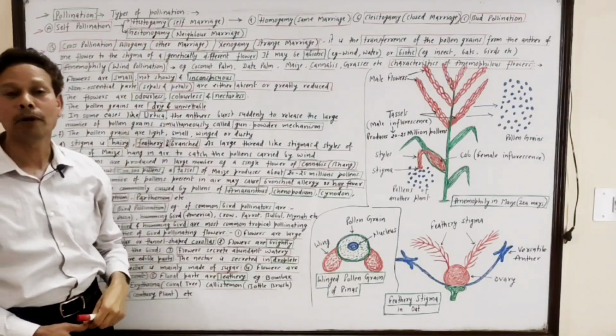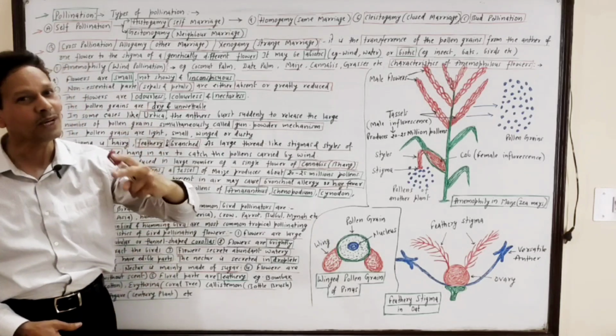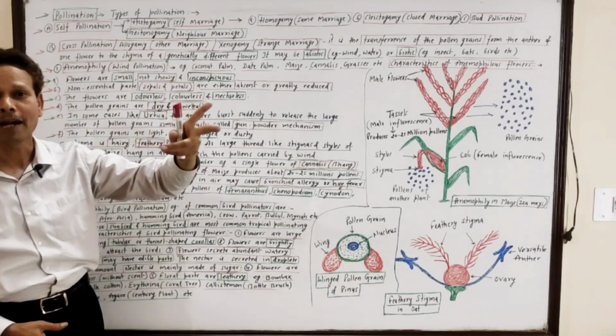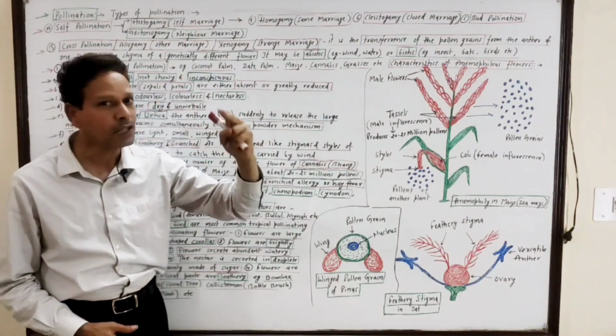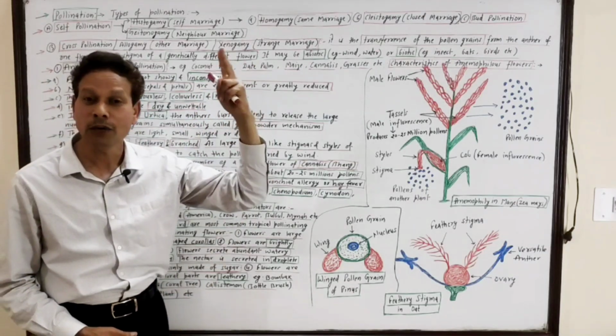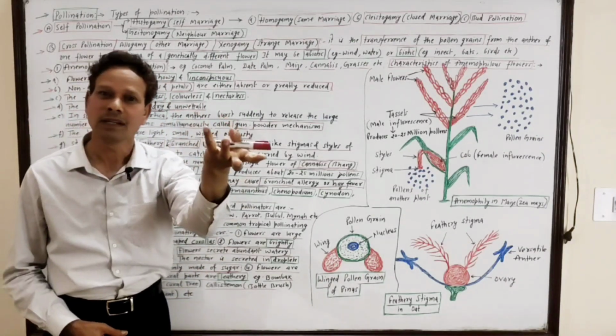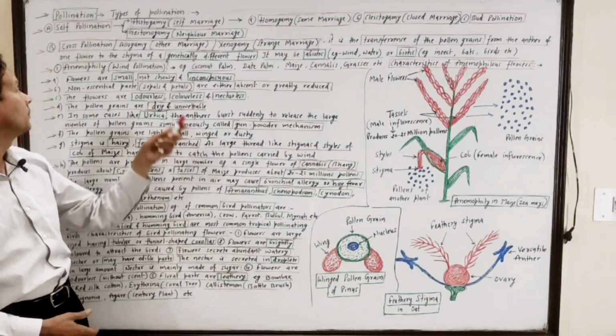Second type of self-pollination is geitonogamy. Dear students, it is neighbor marriage. It involves transference of pollen from one flower to another flower of the same plant, having the same genetic material.